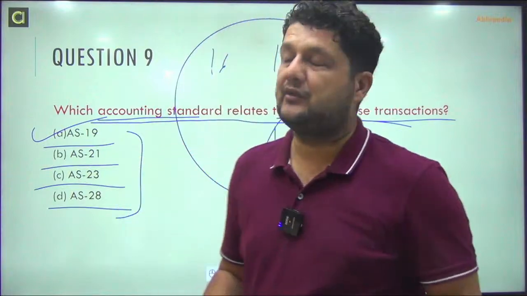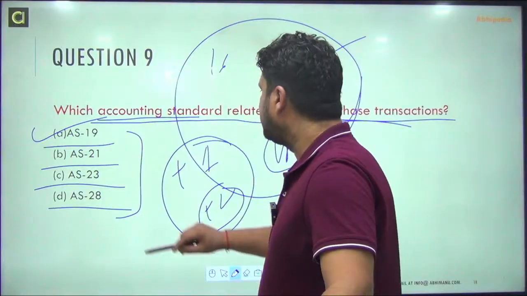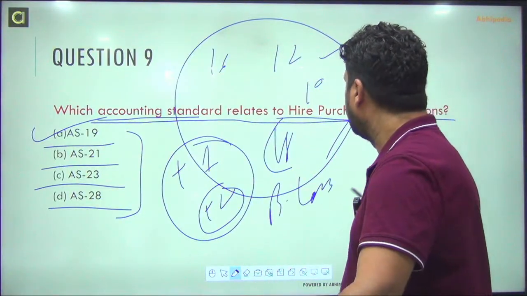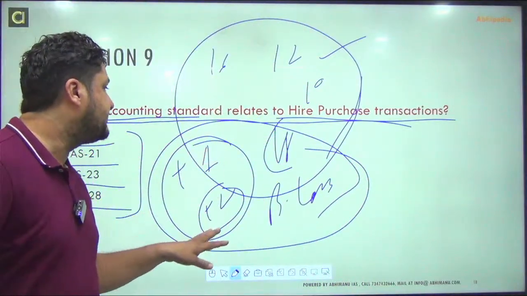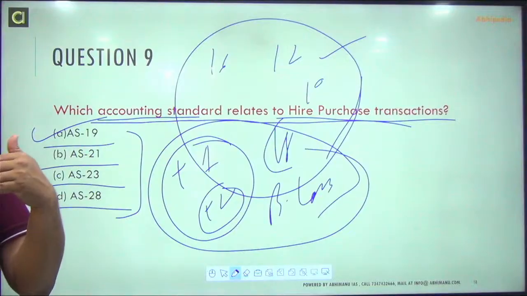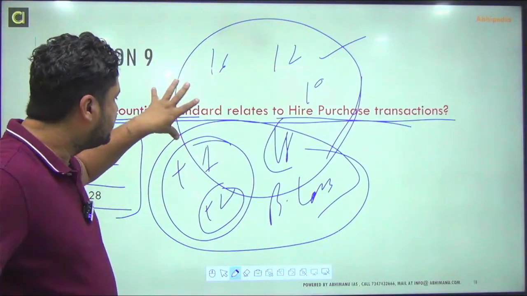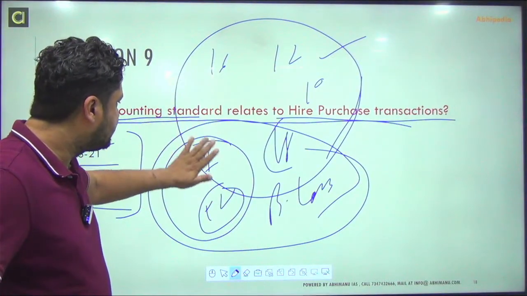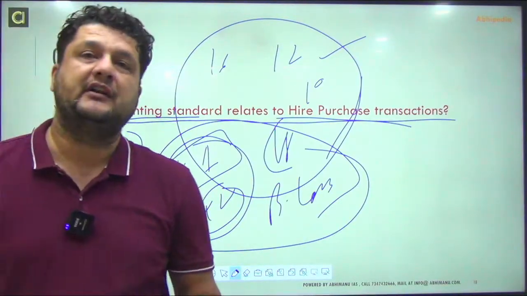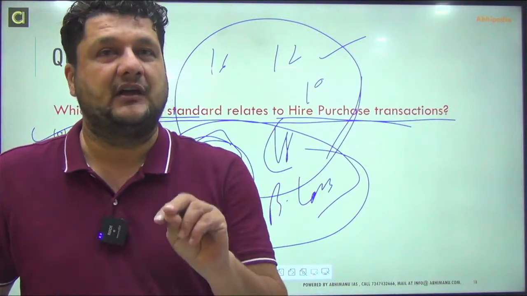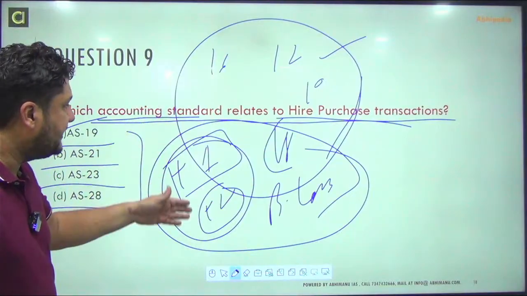Whenever you do your accounting in +1, +2, whatever you have done in +1, +2 or BCom, if you are a commerce student, and if you are not a commerce student, if you have revised accountancy for any competitive exam, then also the syllabus is covered likewise, because the +1 syllabus is called basic accounting. So you must have covered all other accounting standards like 1, 2, 3, 4, and 10 in this syllabus only.